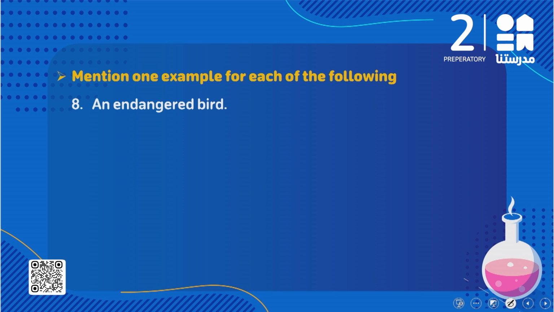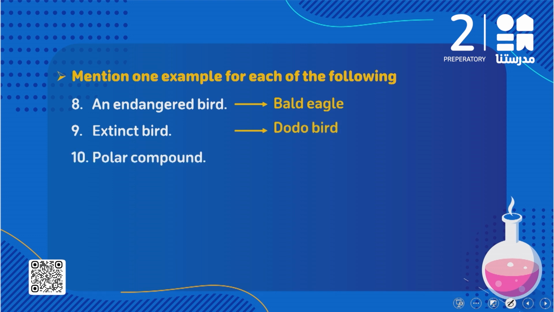And here I need an example of an endangered bird. We have the bald eagle, an endangered bird, or the ibis bird. Both of them are endangered birds. Example of an extinct bird: we have the dodo bird, it's extinct. Polar compound: we said ammonia and water, both of them are polar compounds.